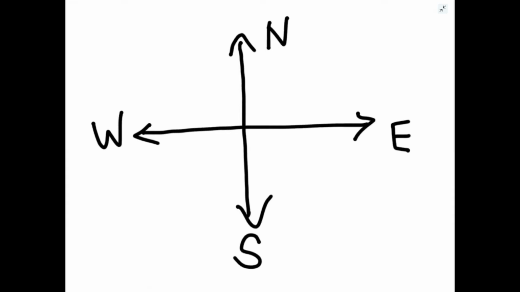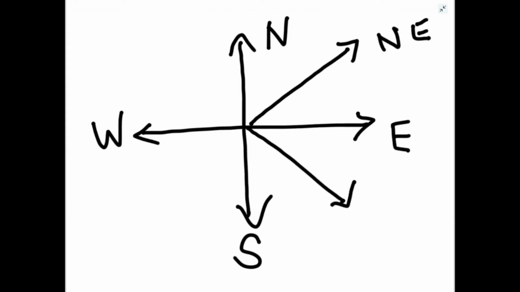And apart from these four directions, there are four other supplementary directions. Say if we draw a line like this between north and east, so this is called northeast. This is called southeast direction.